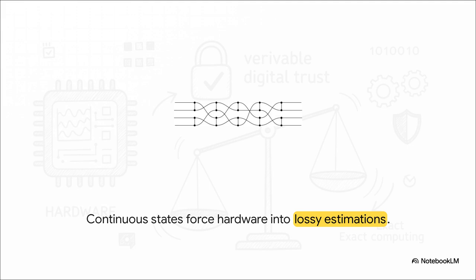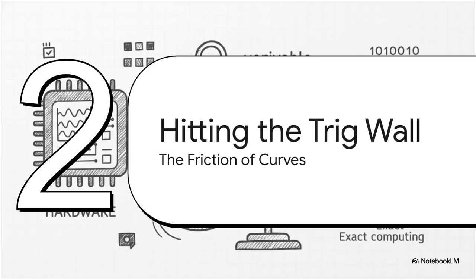It practically forces the hardware into these lossy, switchback estimations just to survive. It's kind of like trying to fit an infinitely detailed, massive Renaissance painting into a tiny, low-resolution digital picture frame. The nuance gets completely lost as the hardware frantically cuts corners just to keep up with the flow of data. Let's move on to Section 3.